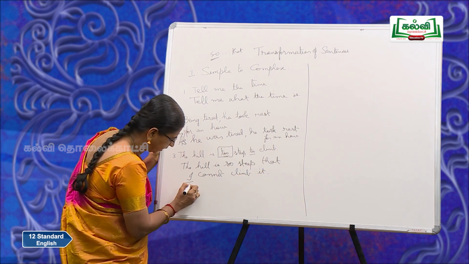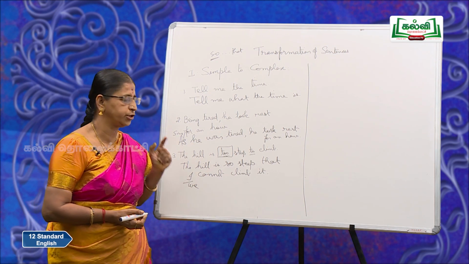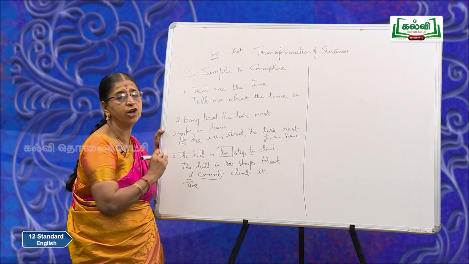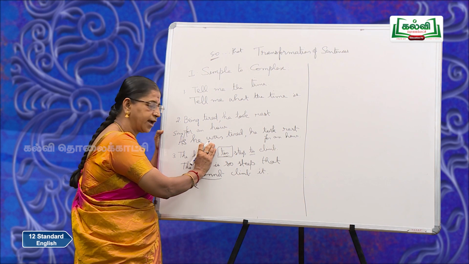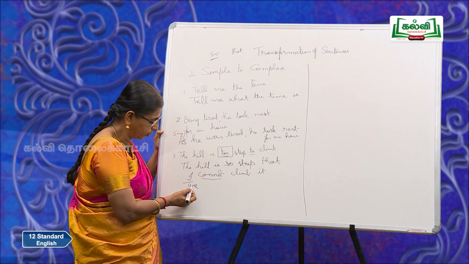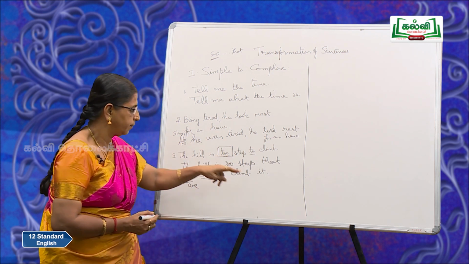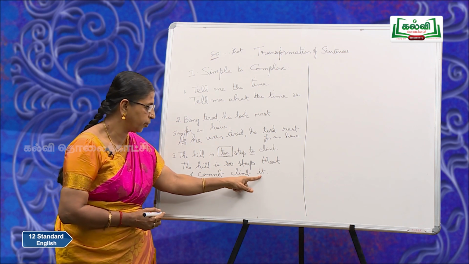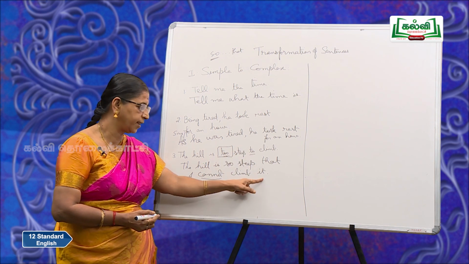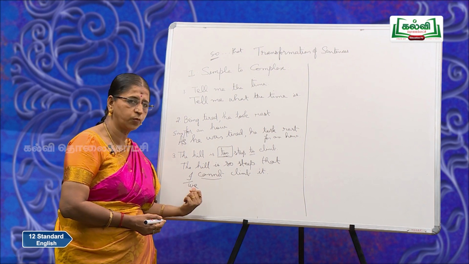Or you can also say we cannot climb it. Now here there are 2 essential points that you should note. Now this is of the present tense. So you should have cannot in your answer. Suppose you have was here, then you could use could not. Then look at this pronoun, you can use I or we. Then one more point you have to pay attention to is this. This pronoun is missing here. You do not have it in your simple form, but in your complex you have to include this. The hill is so steep that I cannot climb it or we cannot climb it.